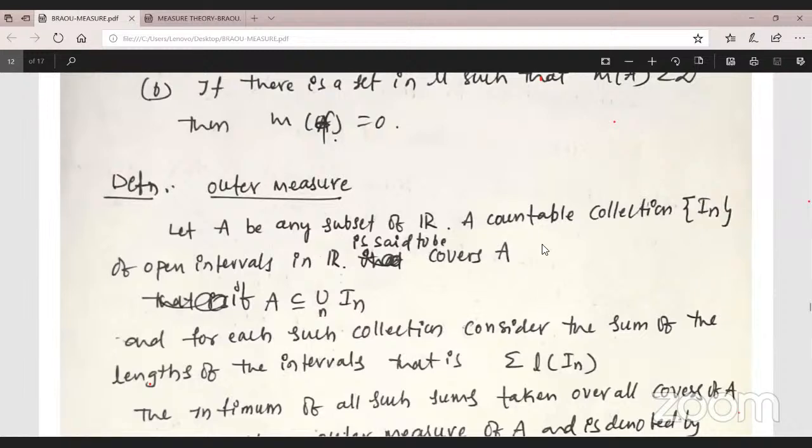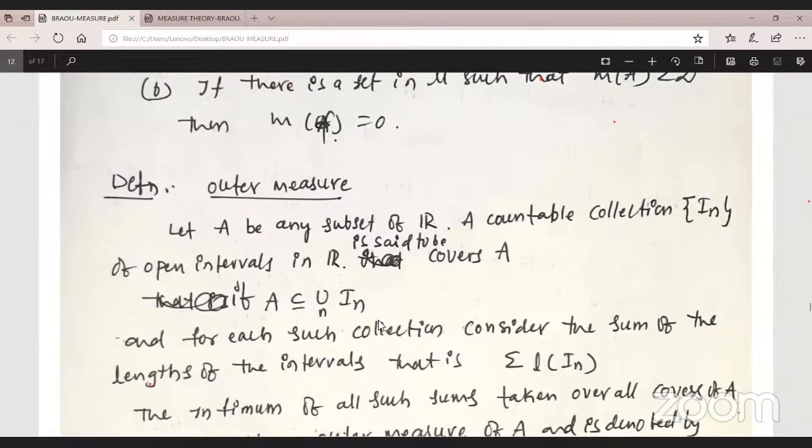This collection covers A means A is a subset of the union of In only. This is covering, under the same definition. So the union of In covers A. For each such collection, consider the sum of the lengths of the intervals. There exists not only one collection. If we want to cover any set A, we can use different countable collections of open intervals.